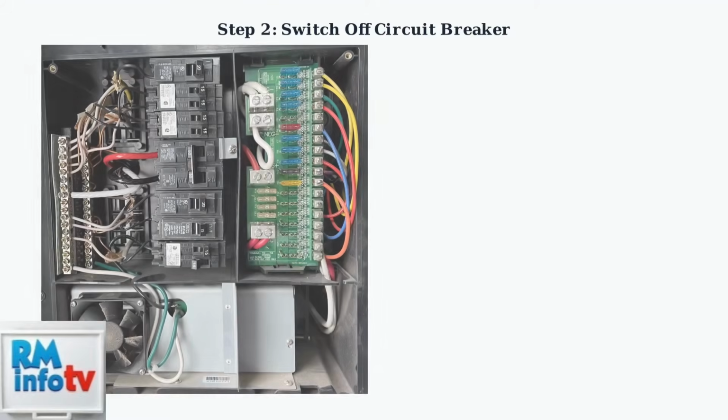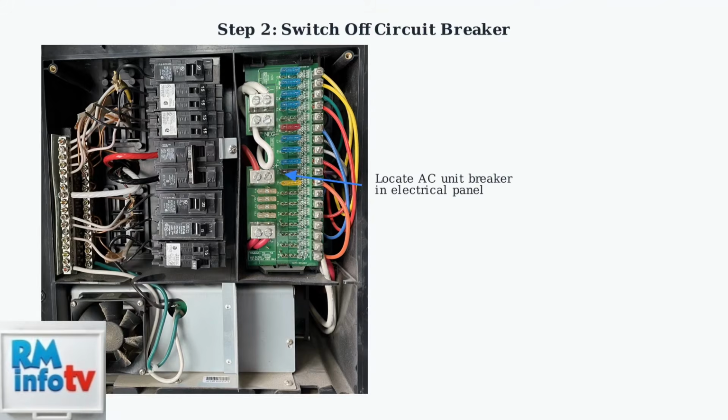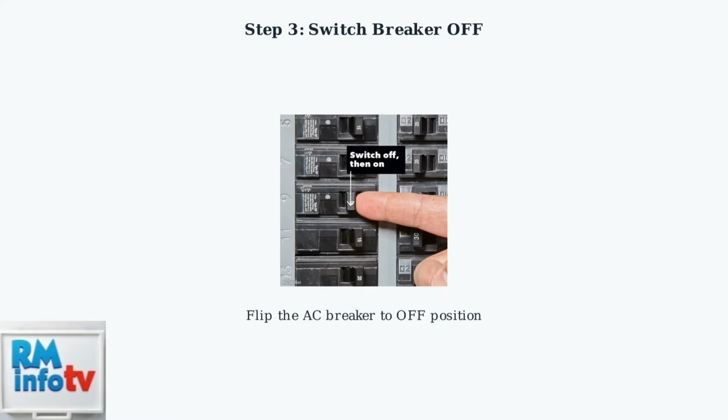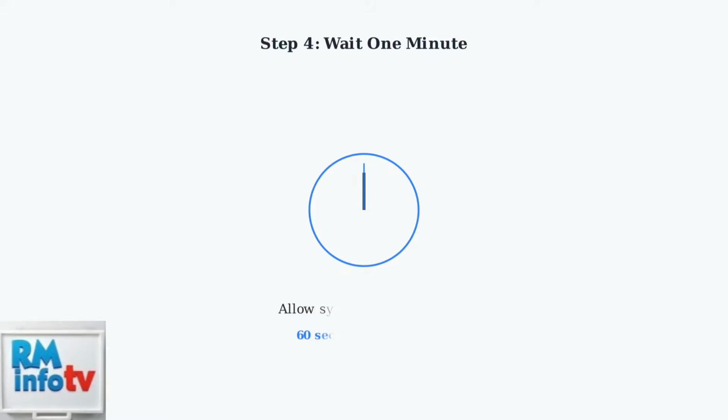Next, locate your RV's circuit breaker panel. Find the circuit breaker that's connected to your air conditioning unit. Switch off the breaker connected to the AC unit by flipping it to the off position. Keep the breaker in the off position for at least 1 minute. This waiting period allows the system to fully reset and clear any temporary glitches.